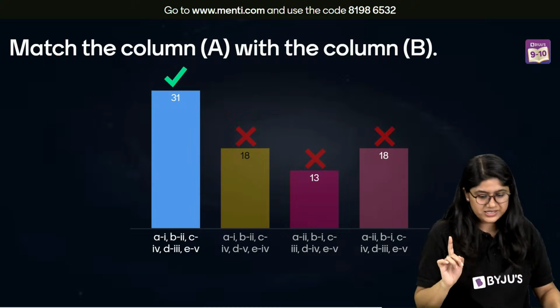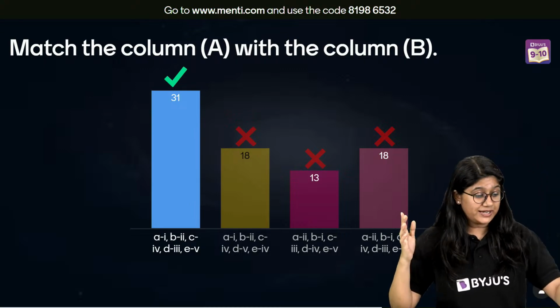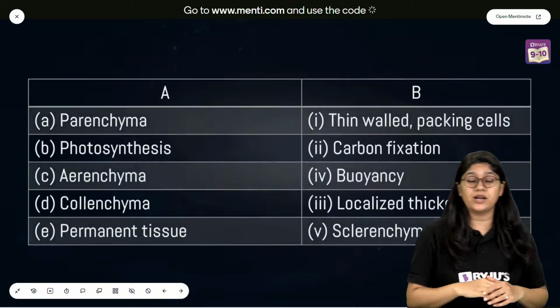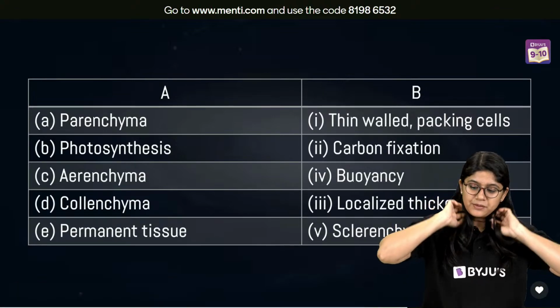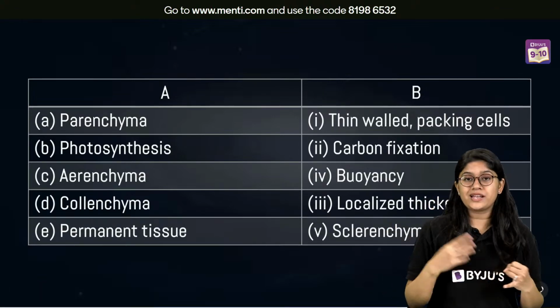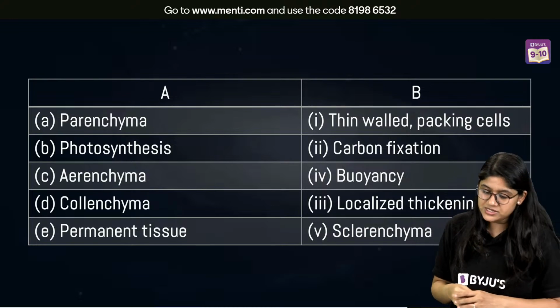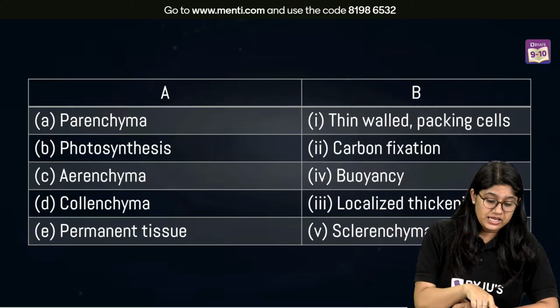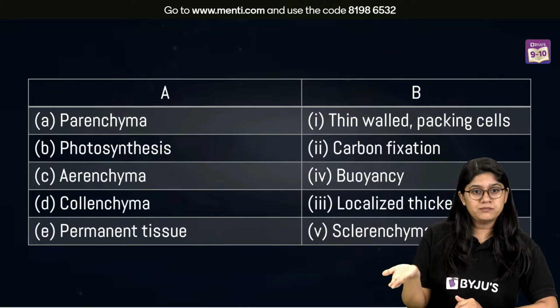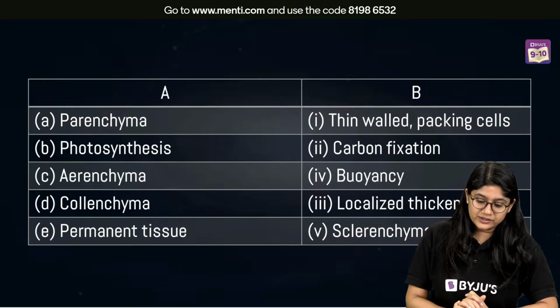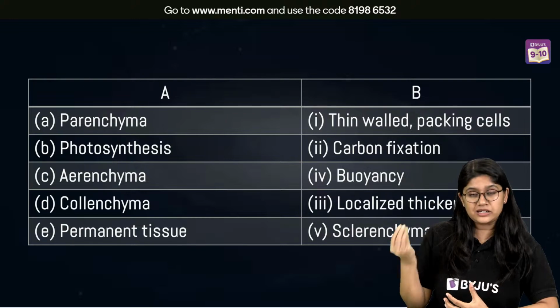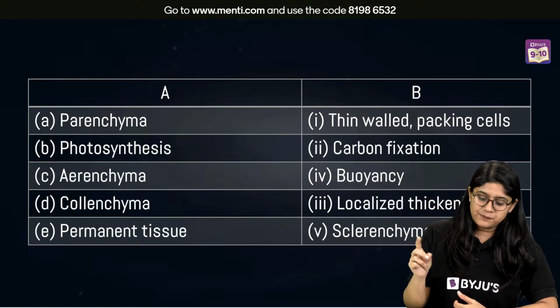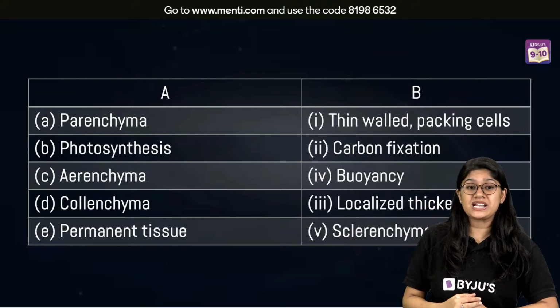I'll explain. 31 of you have voted for the correct answer, and here we have the correct answer, everyone. Parenchyma, of course, are thin-walled packaging cells. Photosynthesis, carbon fixation: plants take the carbon dioxide. Aerenchyma helps in floating, buoyancy, right? We have collenchyma, localized thickening, having thick corners, and permanent tissues, sclerenchyma.